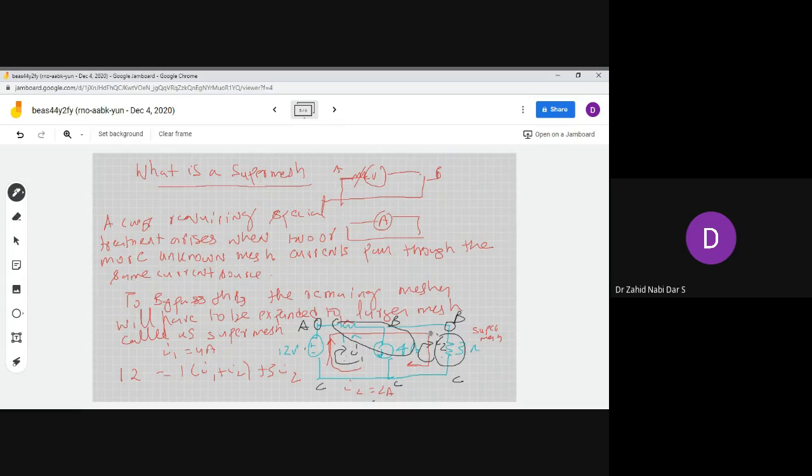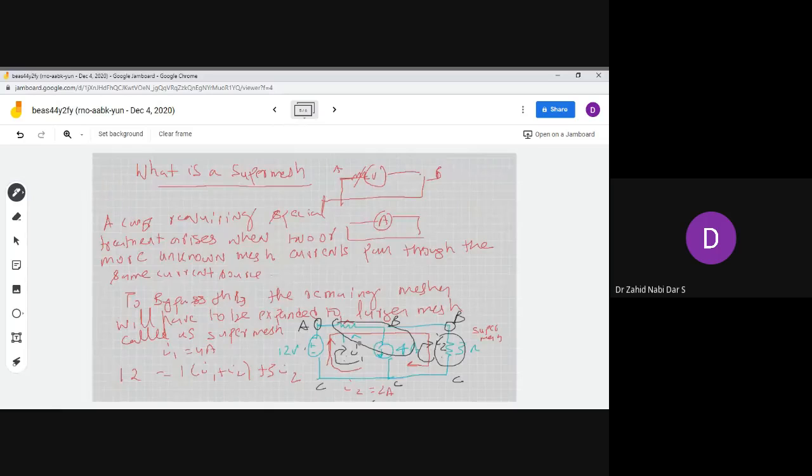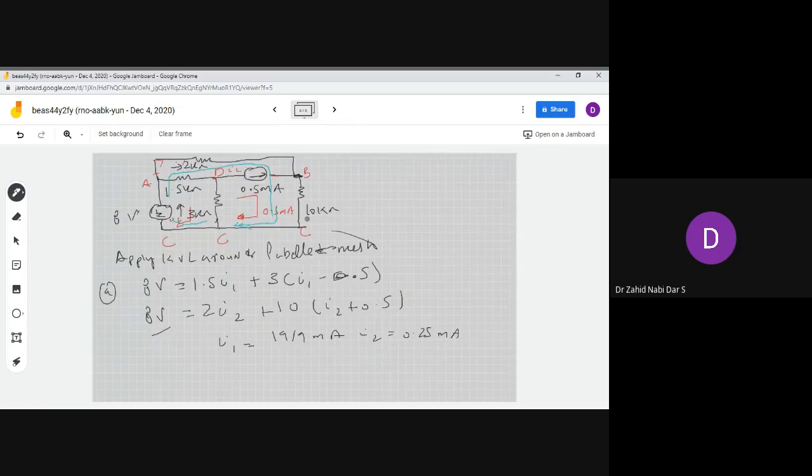Similarly here, this was an independent variable, it has nothing to do with this 0.5 ampere, it was not interconnecting. Whereas the other variable was not independent, it had a connection. So wherever there is a variable that has linking with this, you have to take it as a super mesh. When you take the super mesh, instead of taking only I1, you have to add that current, just like the case of super node.